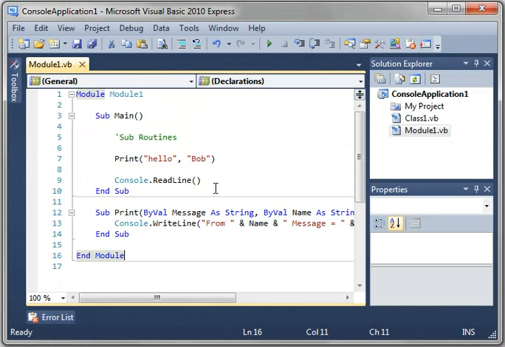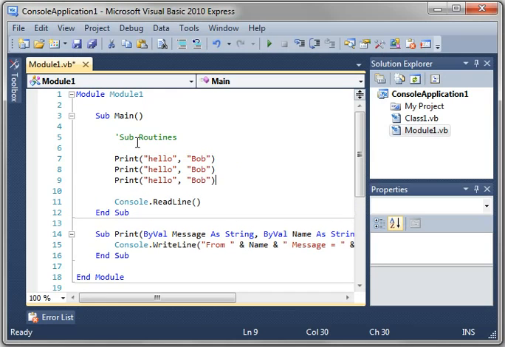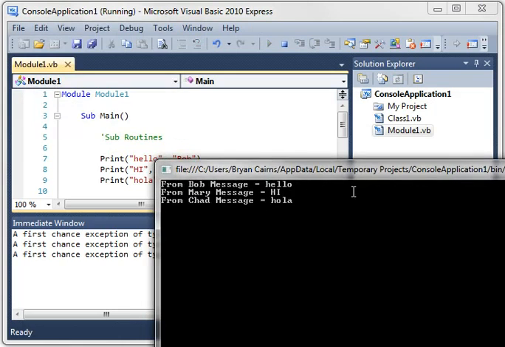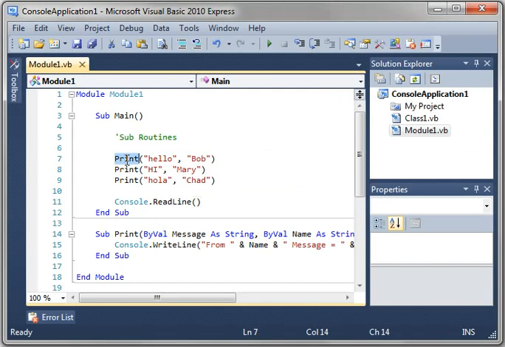Now why do you need a subroutine? Well, what if you want to do that over and over and over again? We use the Mary Chad group that we're used to. This is what subroutines can do for you. Message from Bob, hello, message from Mary, hi, message from Chad, hola. So what we're doing is we're saying Print, and it's calling this subroutine down here, and executing the code inside of the subroutine.